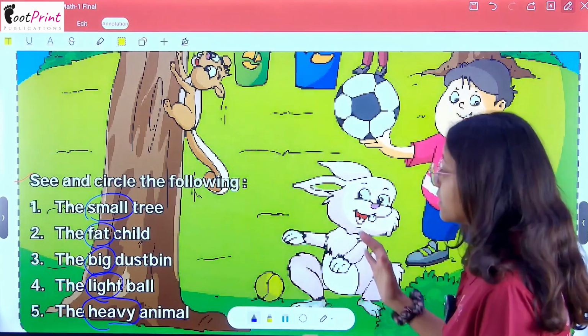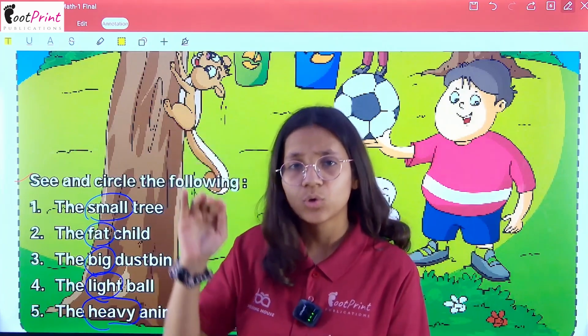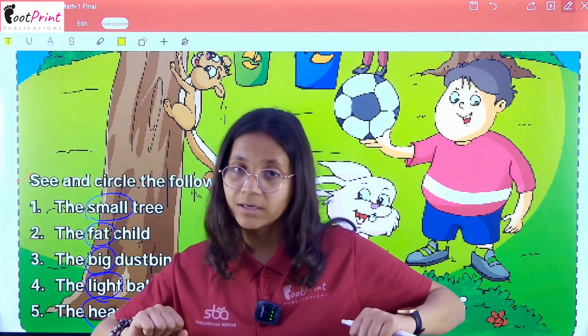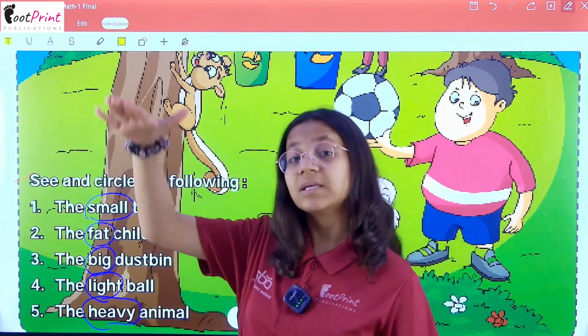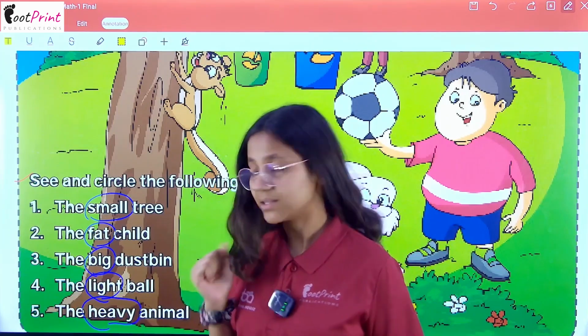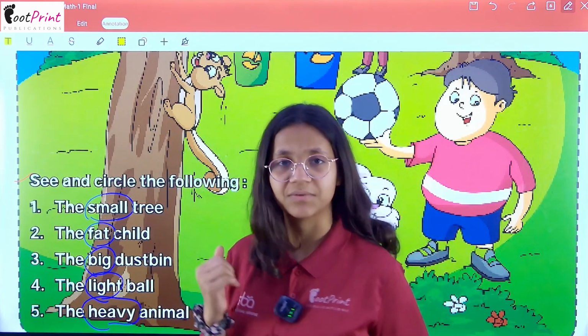See, the small tree means small tree, छोटा पेड़. The fat child, मोटा बच्चा. The big dustbin, the light ball, हल्की गेंद. The heavy animal, एक भारी भरकम जानवर.